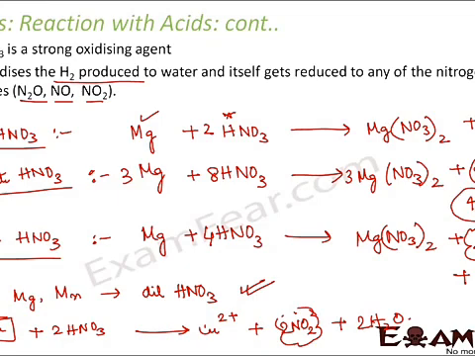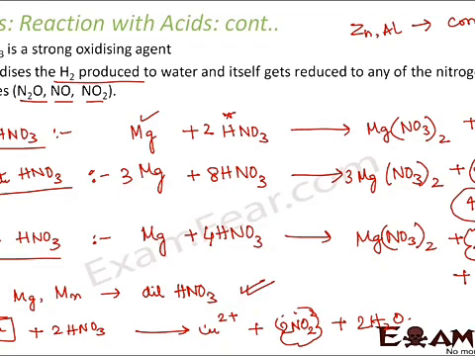So there are some metals which react with dilute nitric acid and also react with concentrated nitric acid. However, there are certain metals which do not react even with concentrated nitric acid, and such examples are zinc and aluminium. If you ask zinc and aluminium to react with concentrated nitric acid, they do not react. So basically what I am trying to say is different metals have different reactivities towards nitric acid.